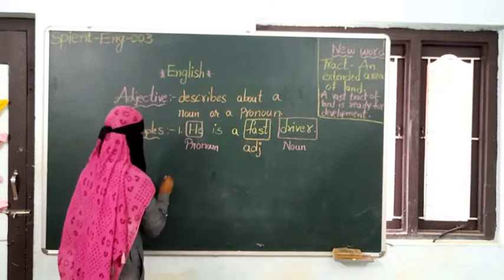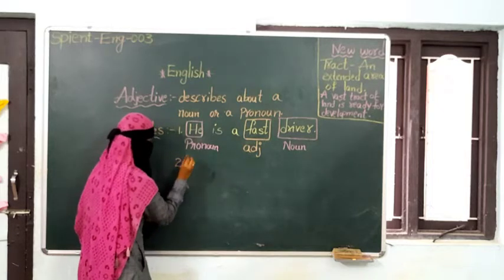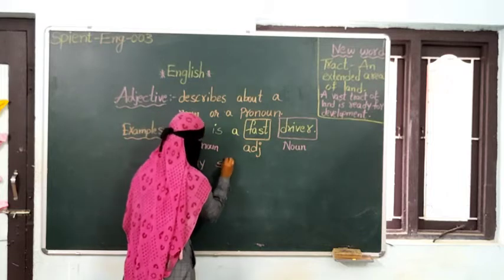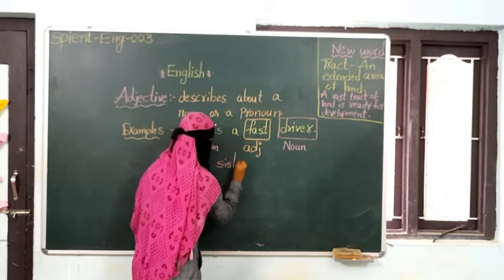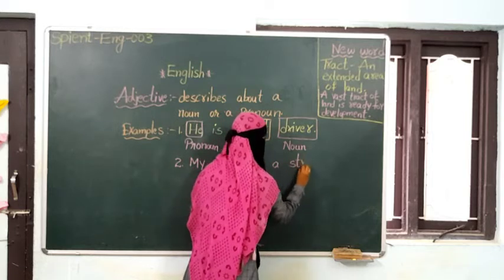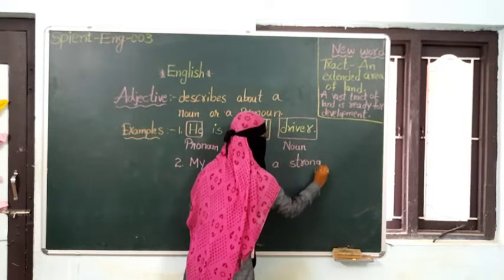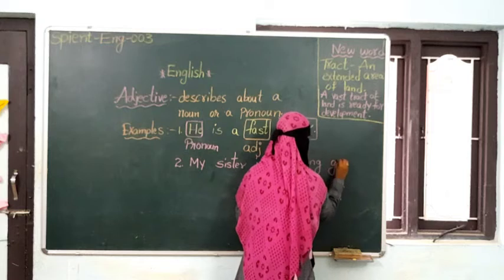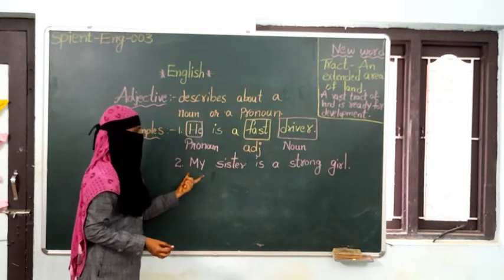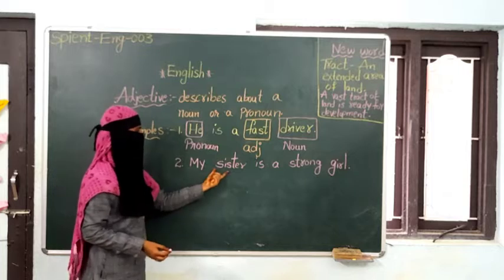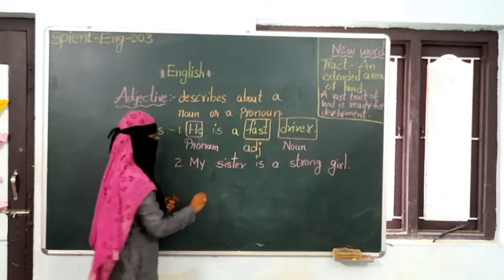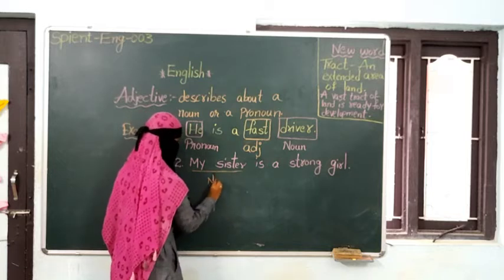Okay, we'll see the next example. My sister is a strong girl. Here, my sister is the noun.